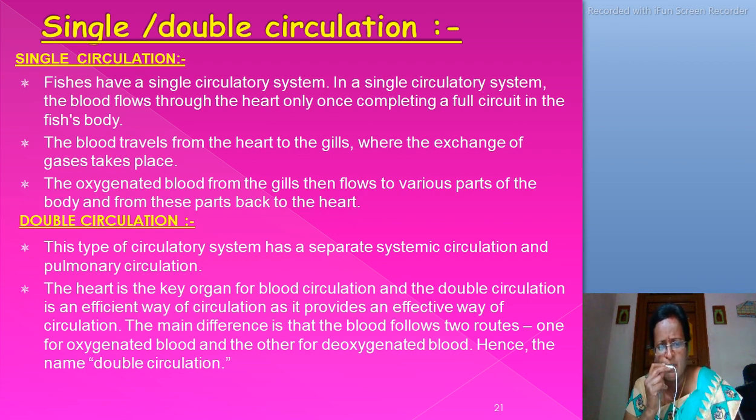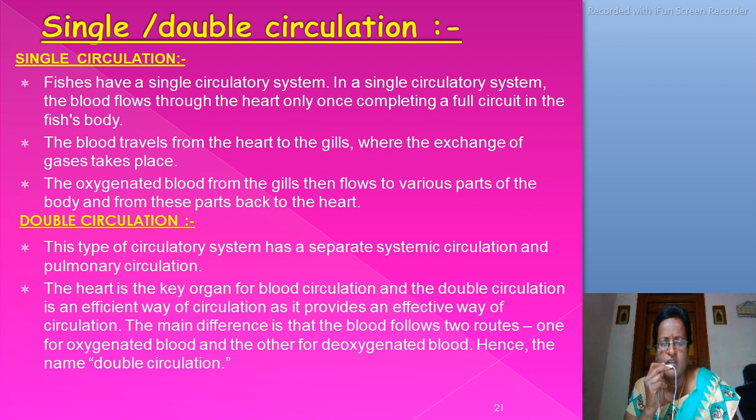The oxygenated blood from the gills then flows to various parts of the body, and from these parts back to the heart. This is the single circulation in fishes.